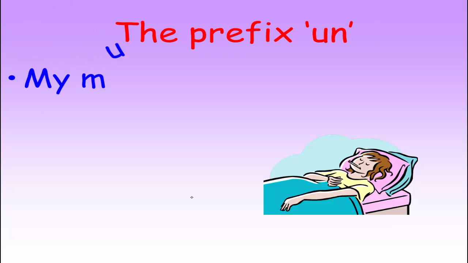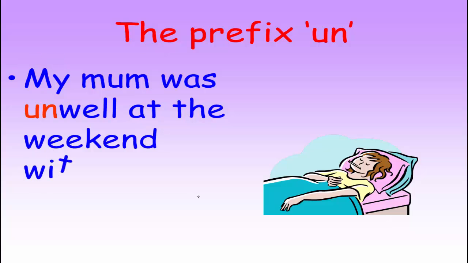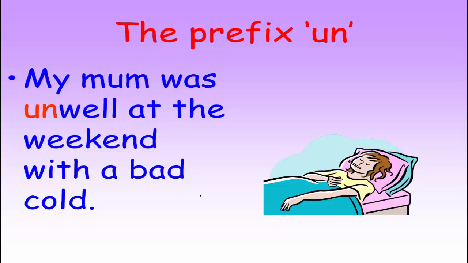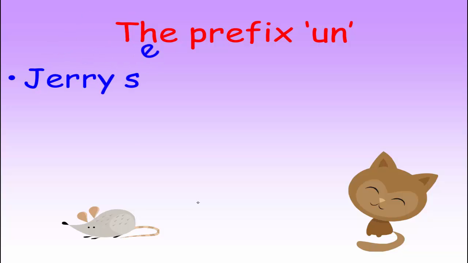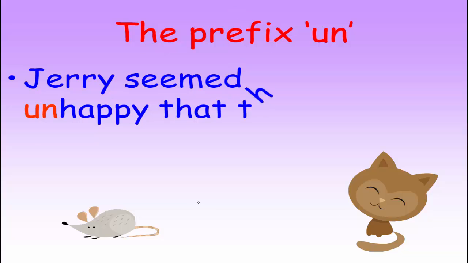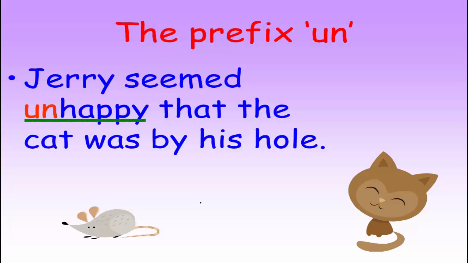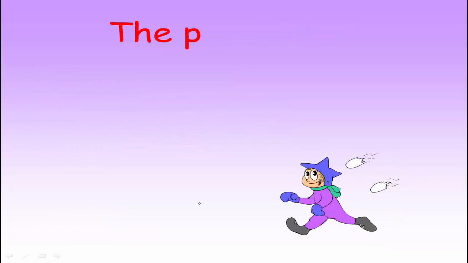Another example for the prefix un: my mom was unwell at the weekend with a bad cold. Unwell here means not well. Jerry seemed unhappy that the cat was by his hole. So unhappy here means not happy.